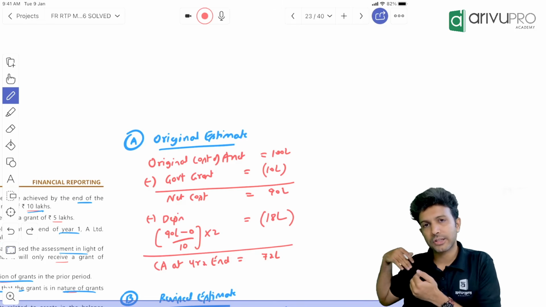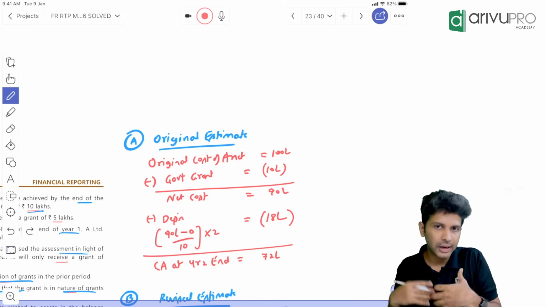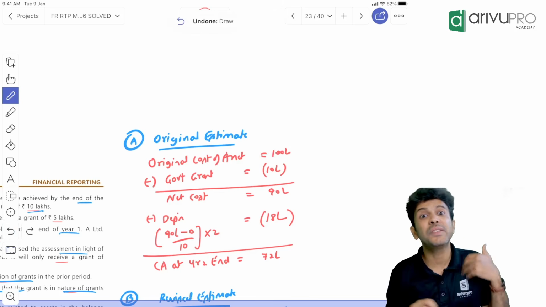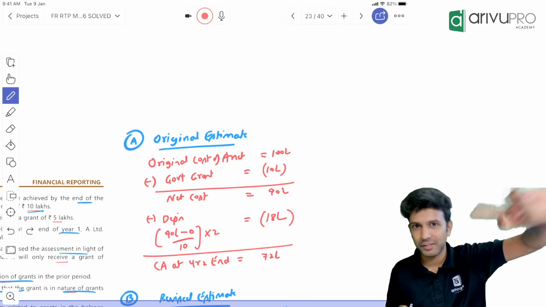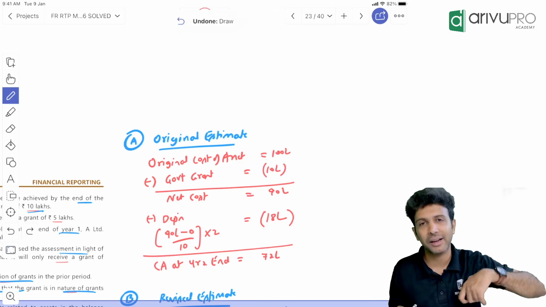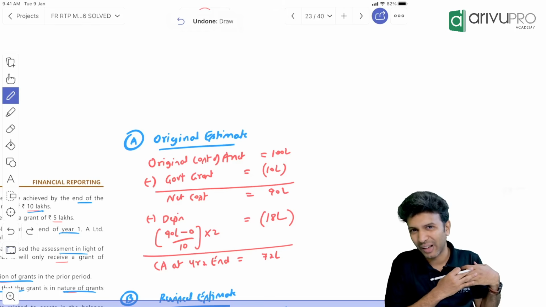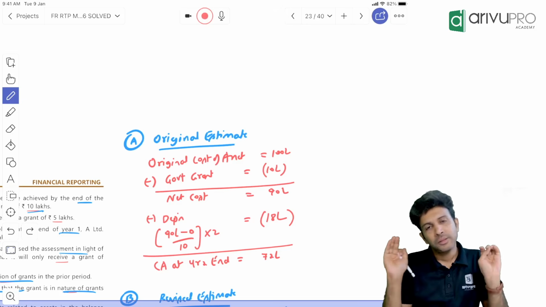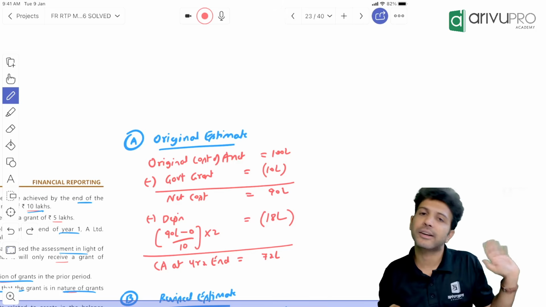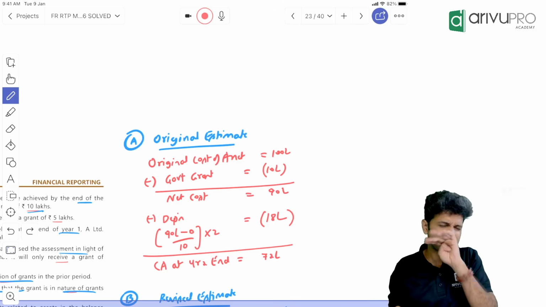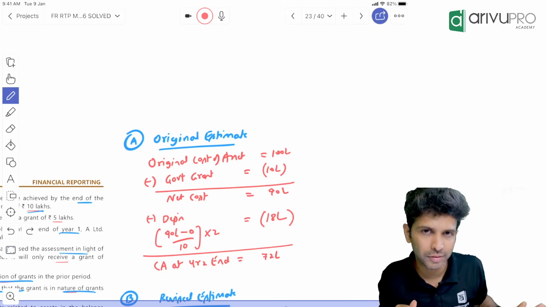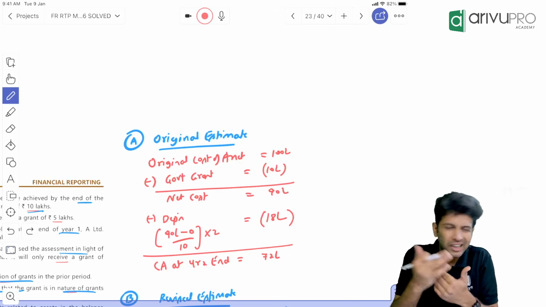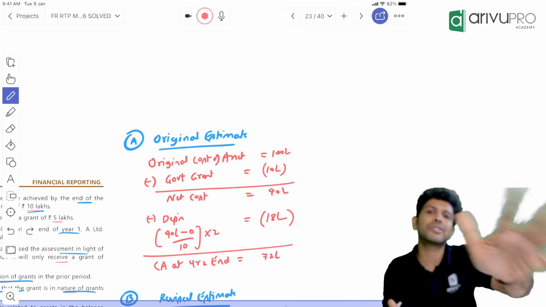Sir, in asset cost reduction method, when we receive the grant or when the grant becomes receivable, we'll reduce the grant from the cost of the asset. If the grant becomes refundable, then we will add back. Correct? No, first we will reduce and then we'll add back. Here we have not received, because the grant you will receive only in third year. But we were sure that we will receive 10 lakhs, so we started doing the accounting. And then second year we feel we may not receive 10, we will receive only 5. So the amount of grant is changing over here. So the concept is pretty much same, but it's not a case of a refund. So we'll have to work this out slightly differently.